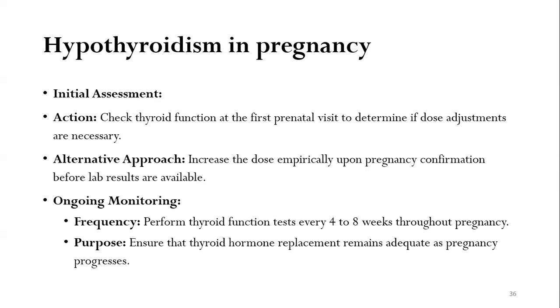Now, the initial assessment is that you have to check thyroid function at the first prenatal visit to determine if dose adjustments are necessary. There is an alternative approach: you can increase the dose empirically upon pregnancy confirmation, before the lab tests are even available. How will you monitor a pregnant patient with hypothyroidism? You perform thyroid function tests every 4 to 8 weeks throughout the pregnancy. The important thing is that you ensure the thyroid hormone replacement remains adequate as the pregnancy progresses.